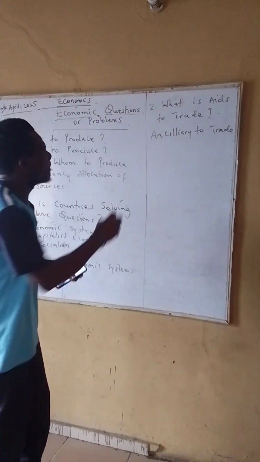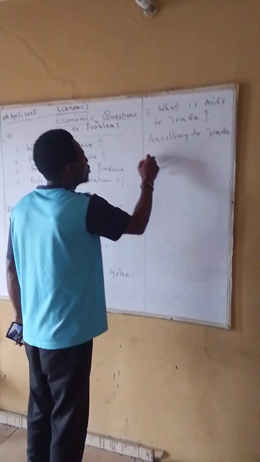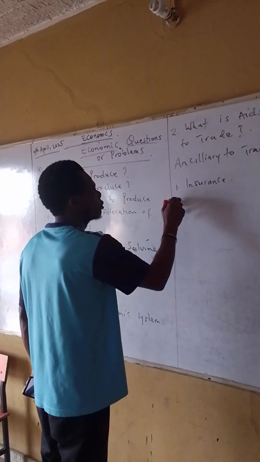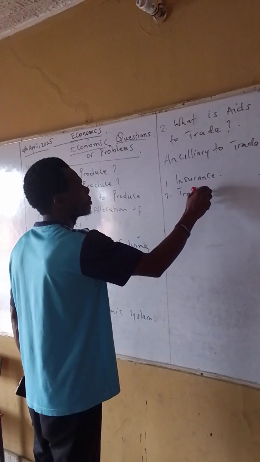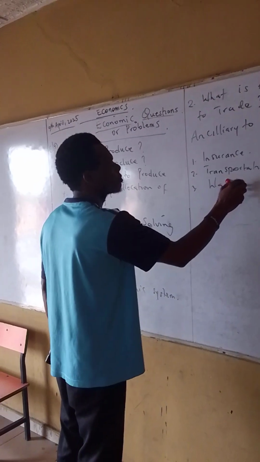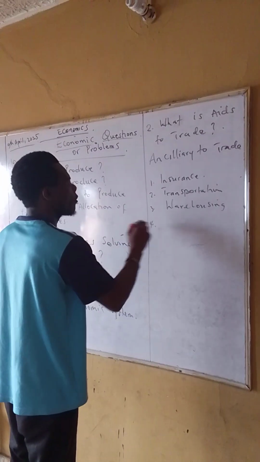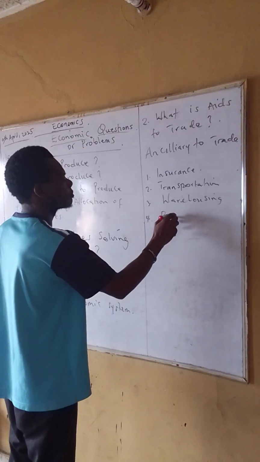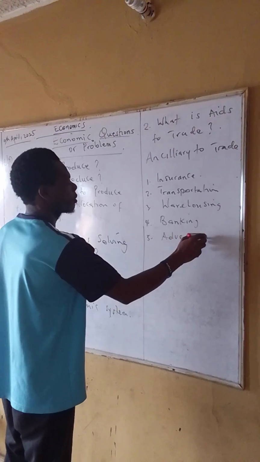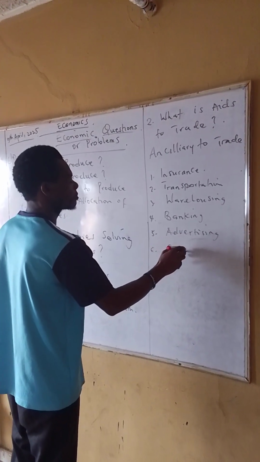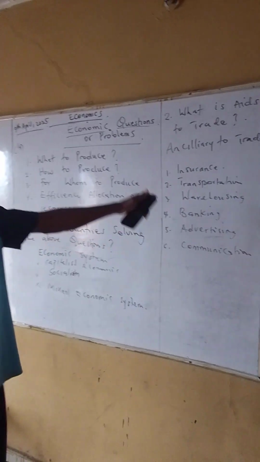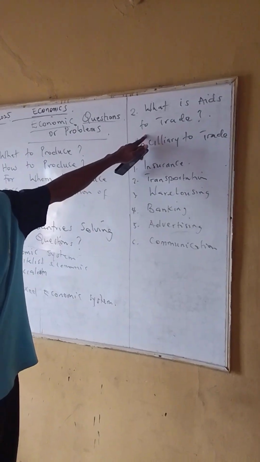So we have many items under aid to trade, which are: 1, insurance; 2, transportation; 3, warehousing; 4, banking; 5, advertising; 6, communication. All these listed items are what makes trade easy for us.